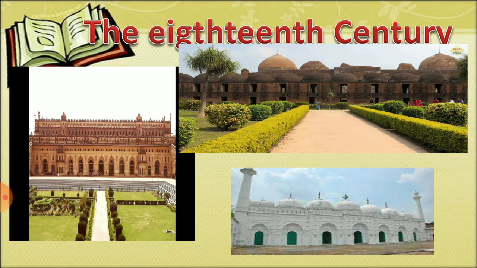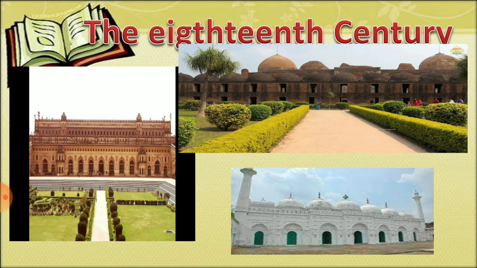Some important monuments built during the 18th century were, as you can see, the Bara Imambara or Asafi Imambara, built by Nawab Asaf-ud-Daula in 1784, in the first picture. Then in the second picture we have Katra Masjid, and in the last one we have Chowk Masjid, right?